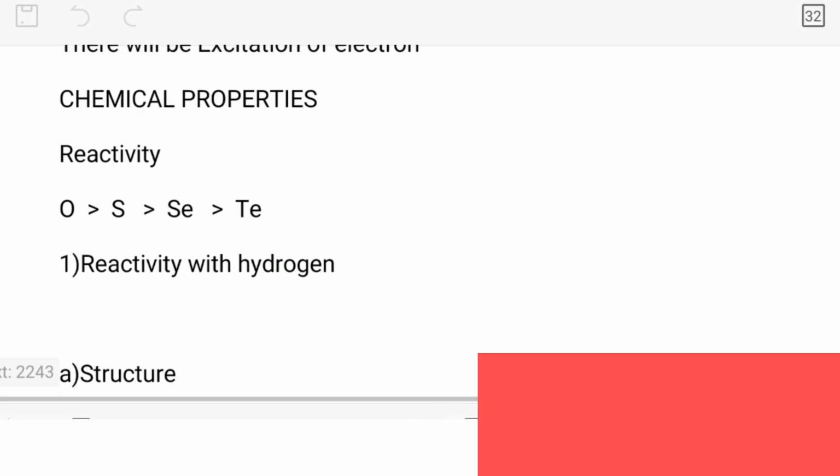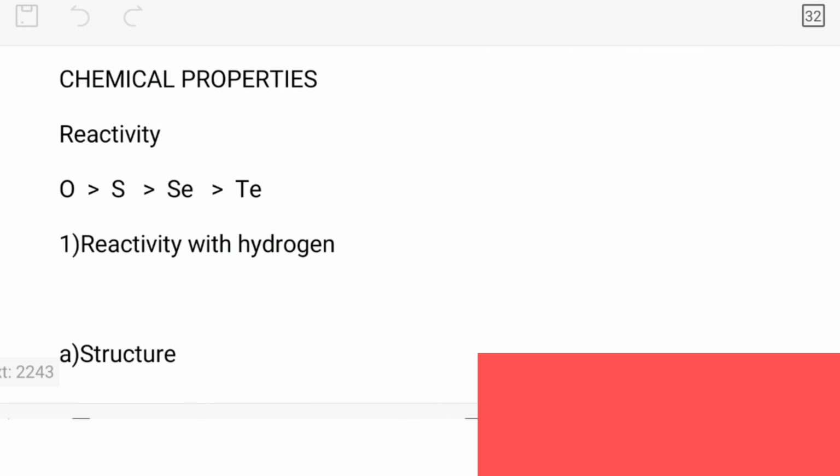Now the next one is chemical properties. In the chemical properties, the general trend we study first is reactivity. Reactivity usually decreases when we move from oxygen to tellurium.